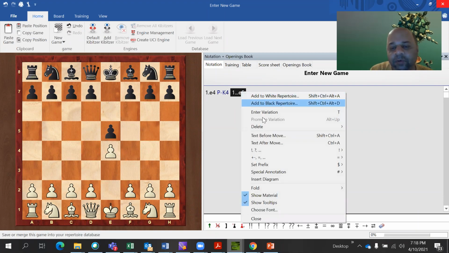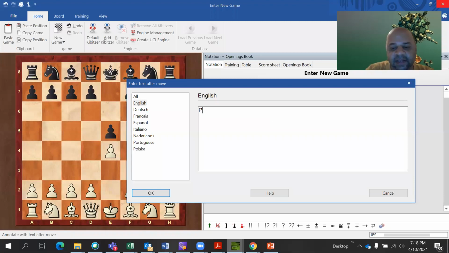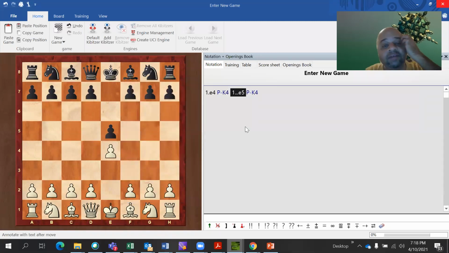But in descriptive notation, it is still written as P to K4, because it is from the black side. Black's moves are always written from the black side, white's moves are written from the white side. So what was E4 E5 has become PK4 and PK4. Okay, got it?